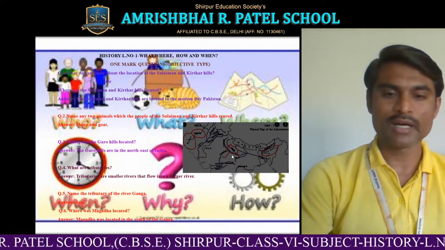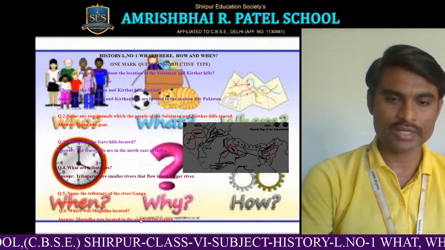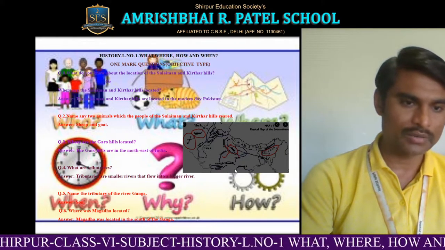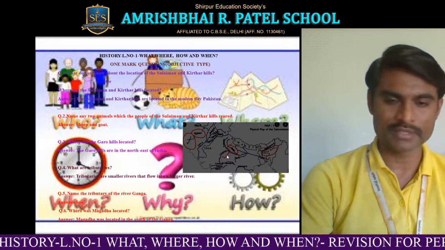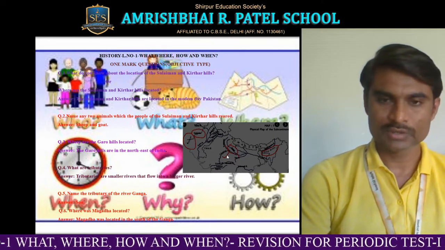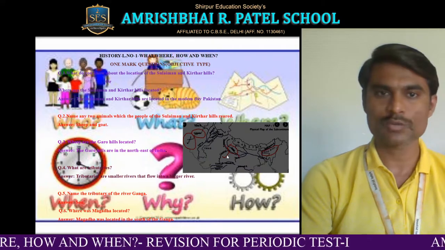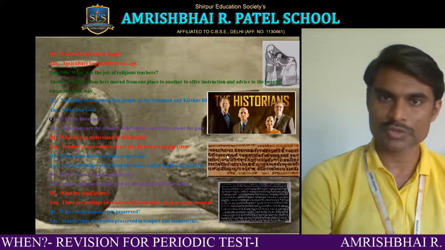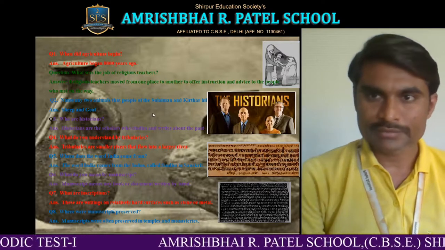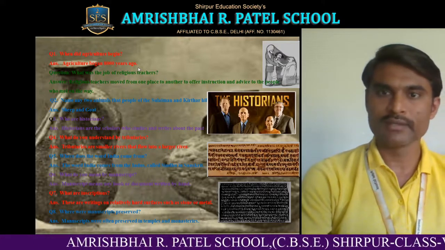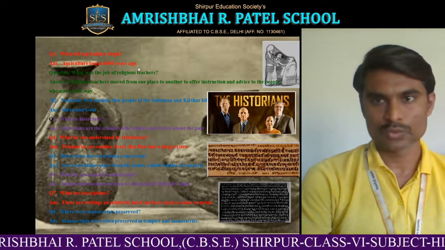Where was Magadha located? Magadha was located to the south of Ganga. You can see here, south of the river Ganga, here the Magadha empire is there. So this is the way of one line answers, or we can say the objective type of 1 mark questions. Again, when did agriculture begin? So agriculture began 8,000 years ago.